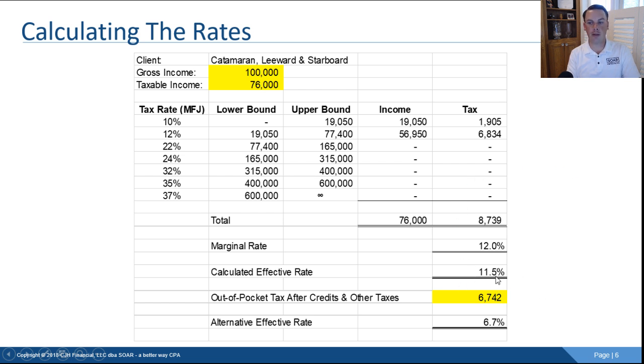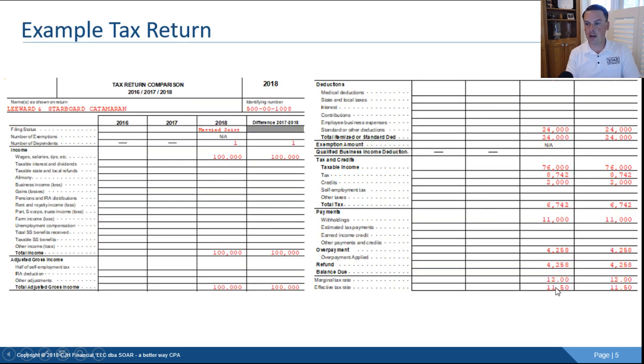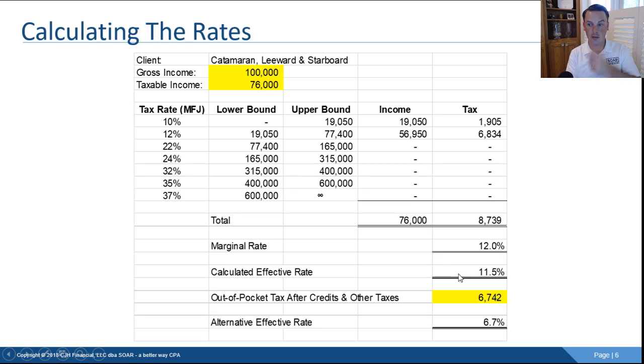And that's the effective rate that matches, and I'll go back right here to the bottom of this tax return, the very bottom column here, all the way over on the right, 11.5%. So that ties, right? Basically what that's doing is just taking the amount of tax, $8,739, dividing it by taxable income, 11.5%. Easy enough, right? Well, and I'll go back to the tax return. The out-of-pocket tax after credits and other taxes.